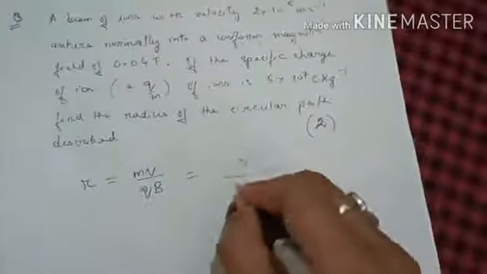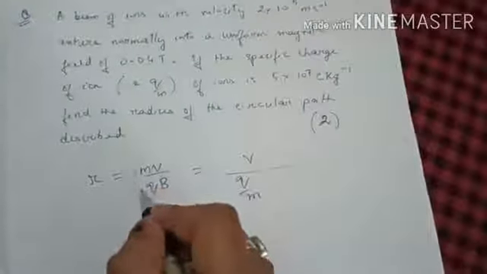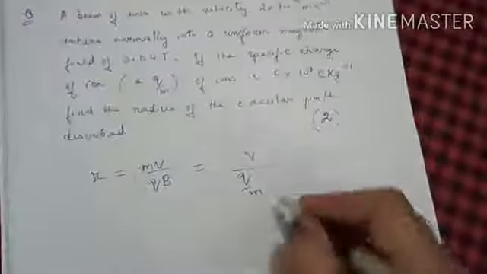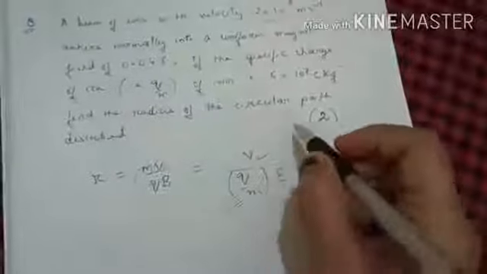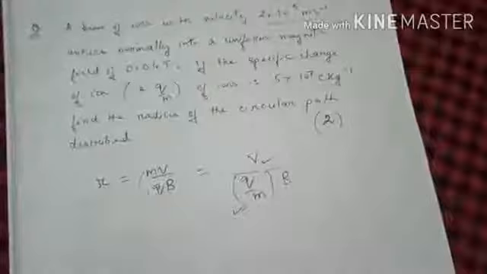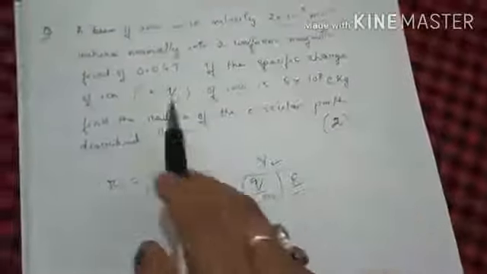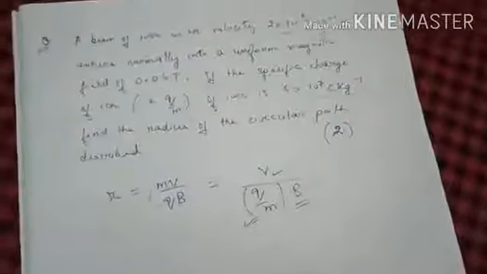Okay, now we can write this in such a form: put v on top, divided by q by m, bringing the m down. Okay, q by m into b will come. Now the value of v is given, v is 2 into 10 to the power 5 meter per second. The value of q by m is given, 5 into 10 to the power 7 coulomb per kg. And the magnetic field b is given as 0.04 Tesla. So if you substitute the values, you will finally obtain the answer.